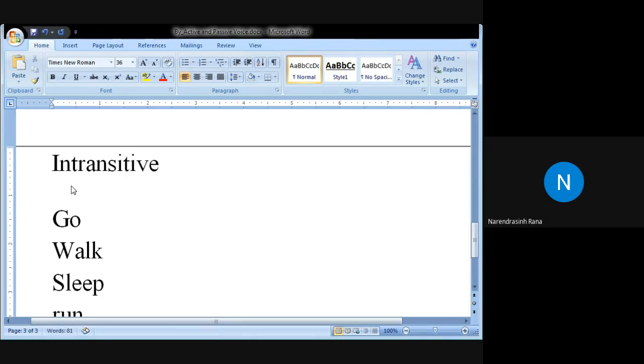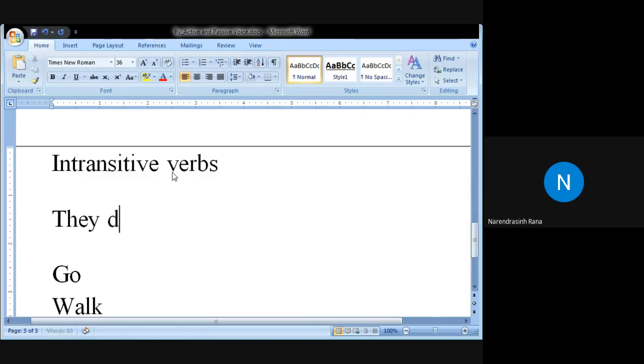Now, why are they called intransitive? Because they don't contain an object with them.